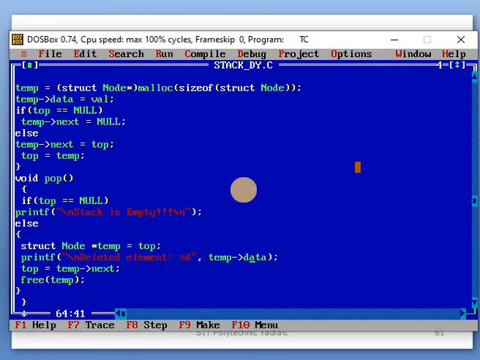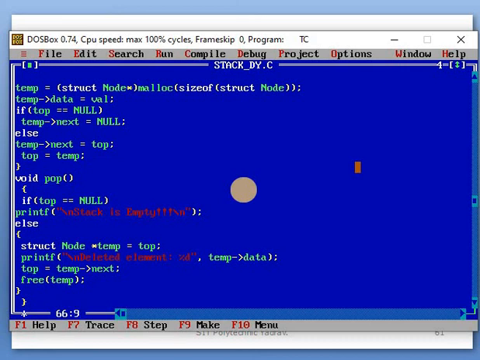In the data field the elements are actually stored, so those members are accessed, and in the next field the pointers are stored, pointing to the next element. Then that data will be deleted and its pointer is assigned to the top.